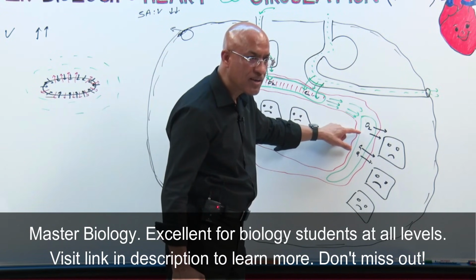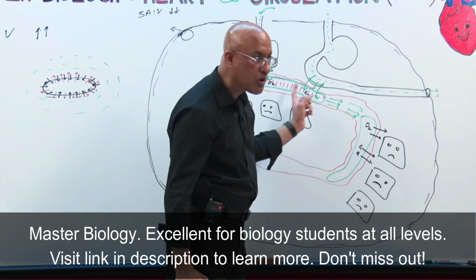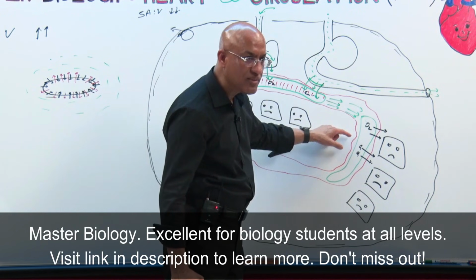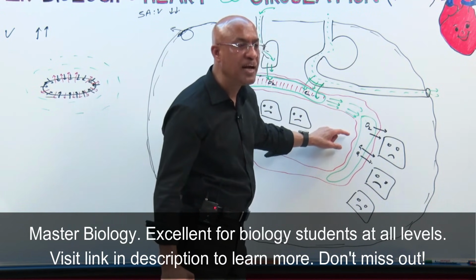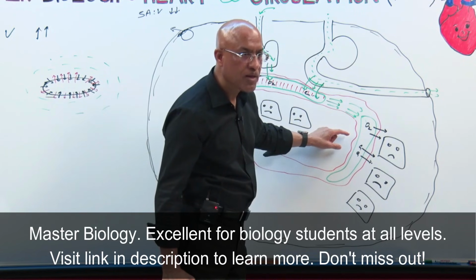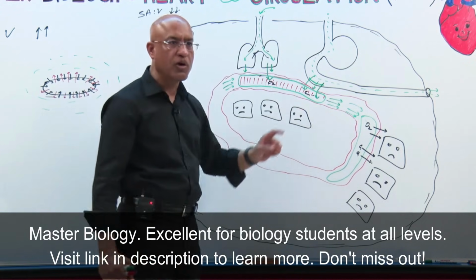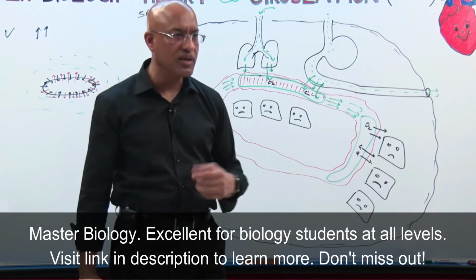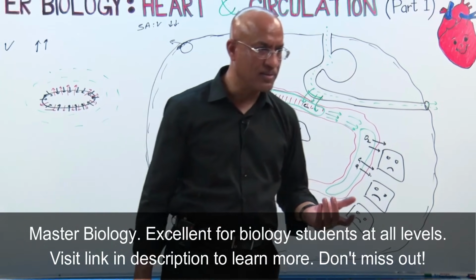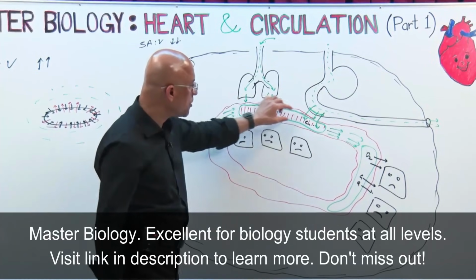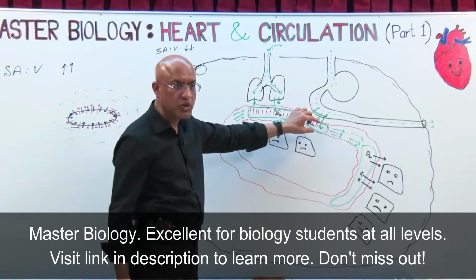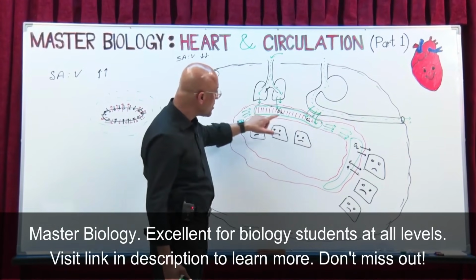The circulatory system, right? To transport these substances, we call it mass transport. We call it mass transport, right? And this liquid should be called the mass transport fluid. This is called the mass transport fluid, right? In humans it is blood.